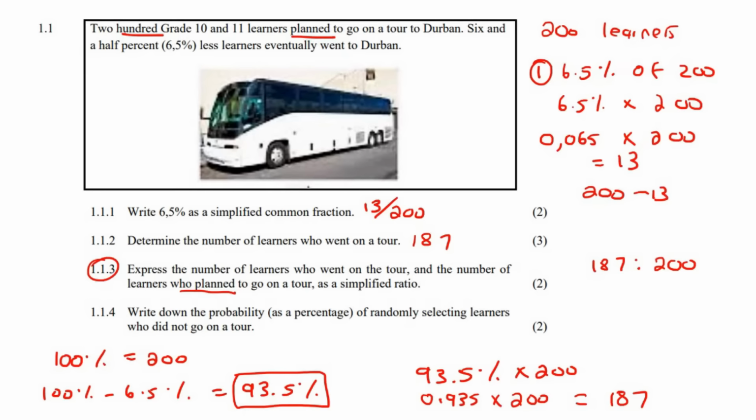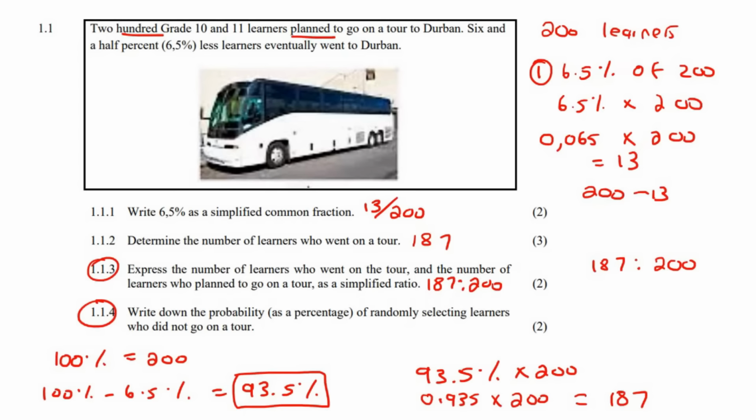Now, normally we would try to simplify this as far as possible. They even said over here, simplified, but you cannot simplify that any further. There is no number that can go into both of these at the same time. So we will leave that as our answer, 187 to 200.